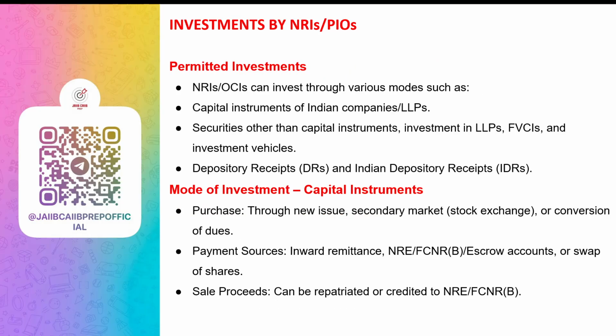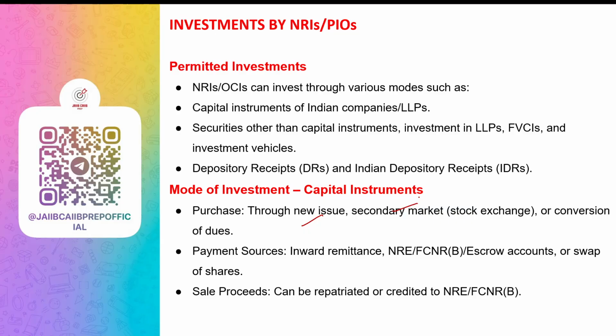So how can NRIs and FCIs buy shares or other investments? They can invest in three ways, mainly by subscribing to new shares, or by buying shares in the secondary market, or by conversion of dues, meaning to say by receiving shares in place of money owed to them by the Indian company, if allowed and without RBI or government permission.